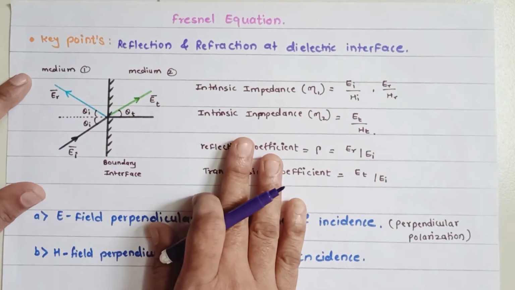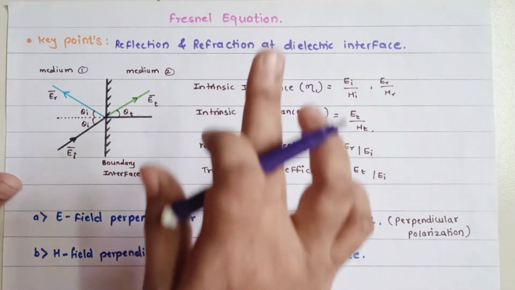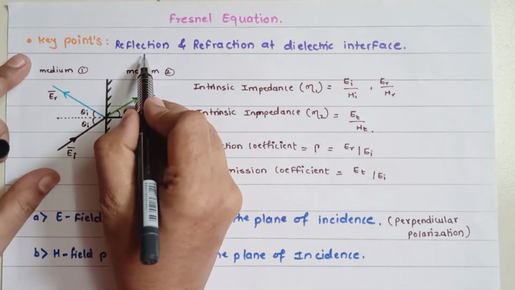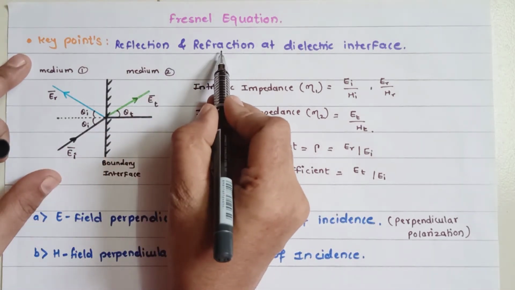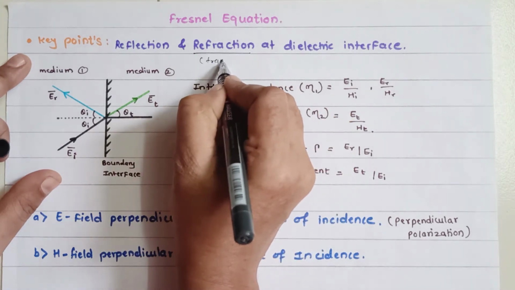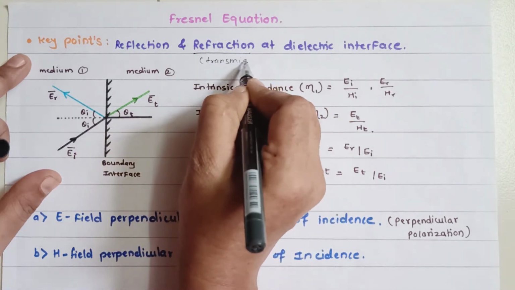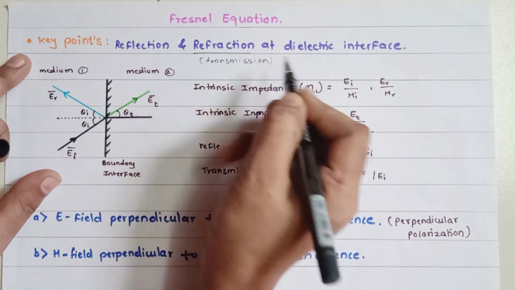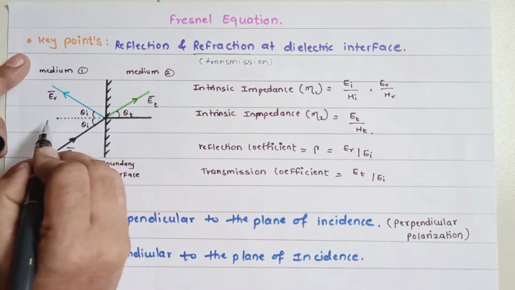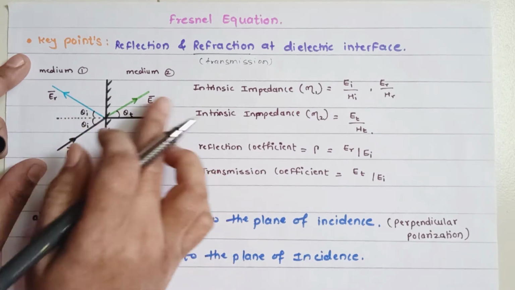The major key point while talking about the Fresnel equation is that whenever we consider reflection and refraction, refraction here means transmission. So the meaning is similar here, and you can consider it in both ways at the dielectric interface. We generally call this the dielectric interface in between the two media.